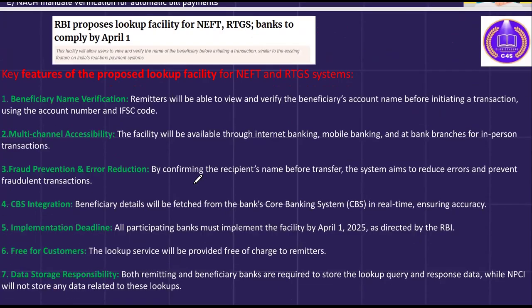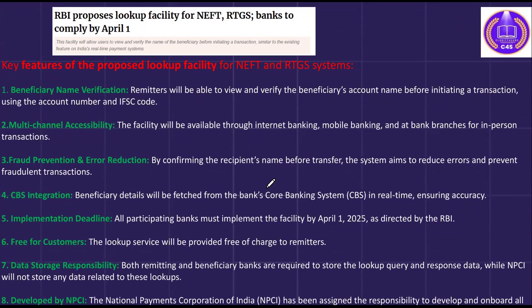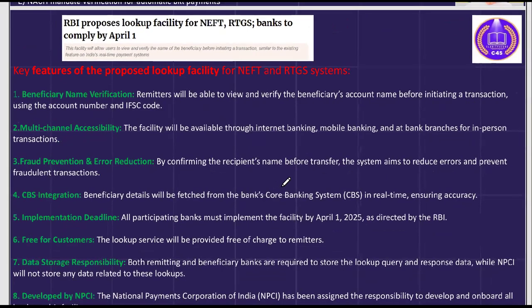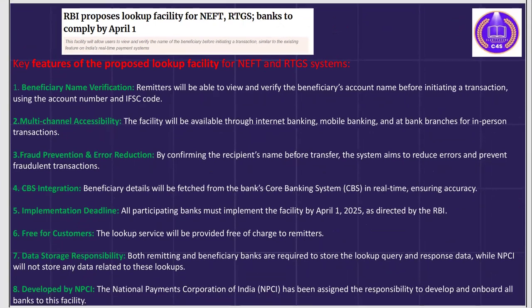Now let's see this slide. I suggest you take a screenshot of this slide, right? And in this slide, you can see the features of this lookup facility. Everything is written over this slide. RBI has proposed it to comply by 1st of April 2025.